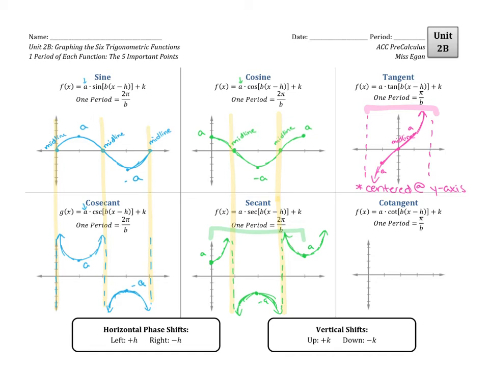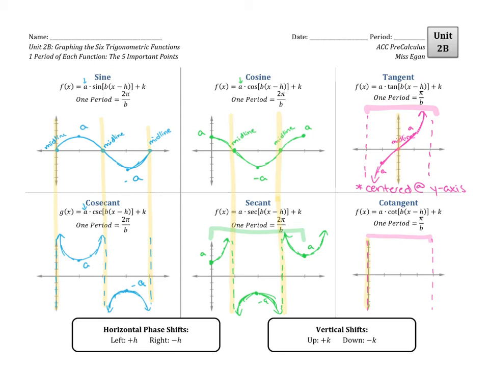When we talk about cotangent, again, we have some similar relationship things. Where tangent crosses the midline on the y-axis is where cotangent is going to have its first vertical asymptote. And so it will then extend from the y-axis out for one whole period, which is pi over b. And it, again, ends with a vertical asymptote.